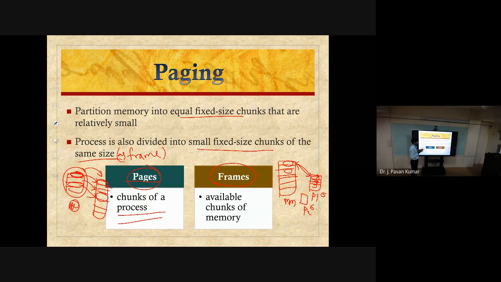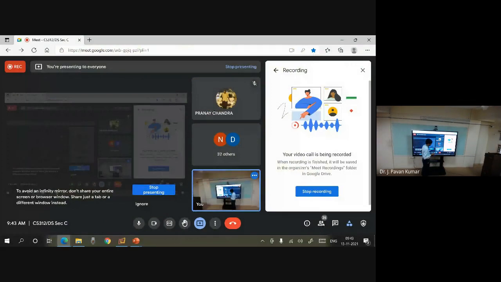Got it? Any doubts? Yes, please respond. Any doubts? Did you understand what is meant by paging? What's the difference between normal fixed size partitioning and paging? I'm expecting at least one response. Yeah, thank you.